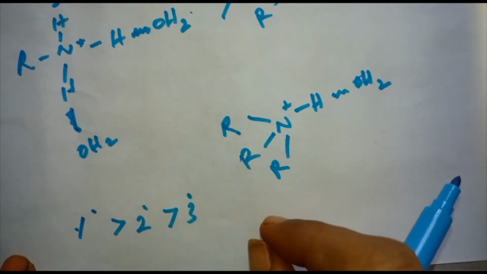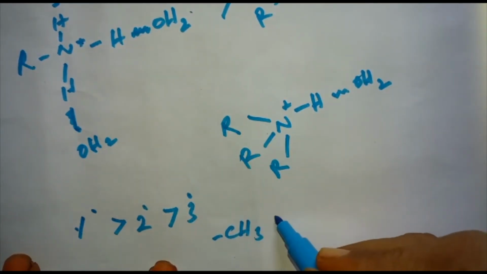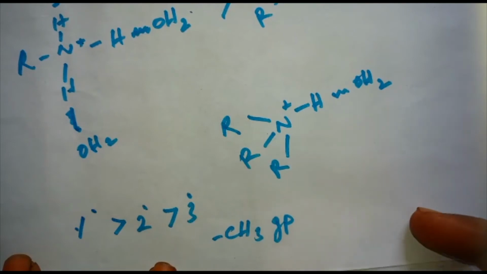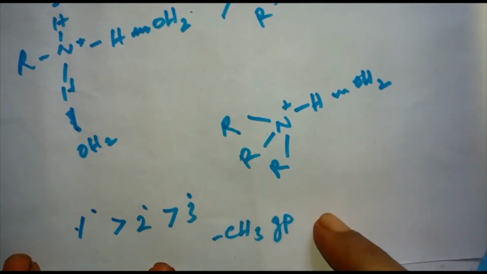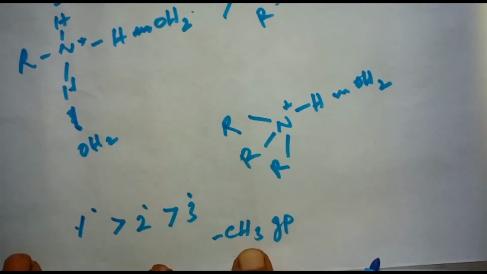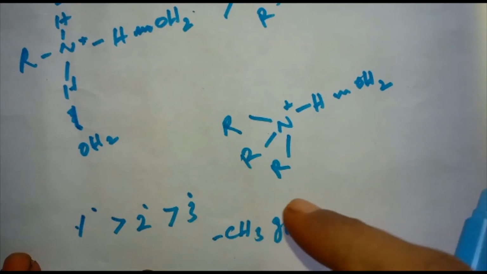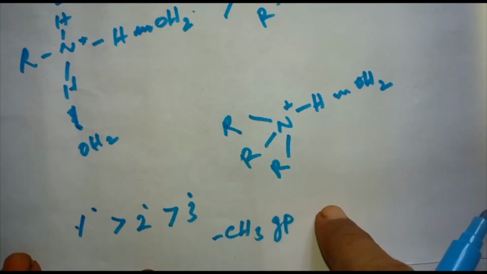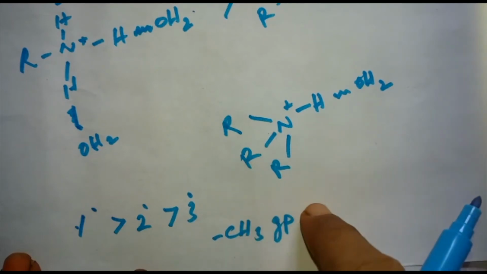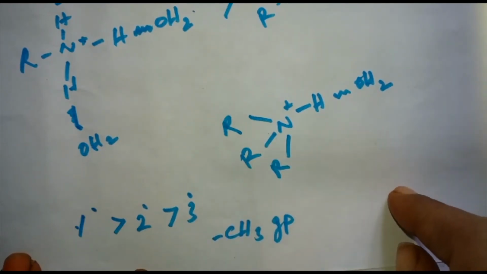And next, when the alkyl group is small like the CH3 group, there is no steric hindrance to the hydrogen bonding. In case of an alkyl group bigger than CH3, for example from CH3 to C2H5, it results in a change of the order of basic strength.